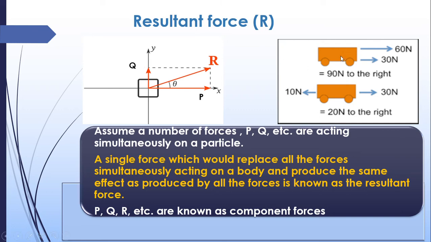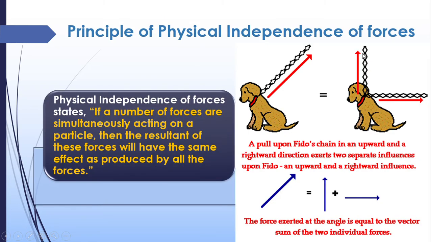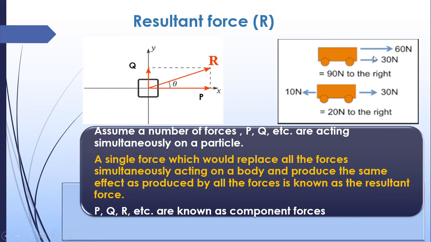Here you can see two examples. This is a truck or a trolley. You can take it as anything. And there are two forces acting on the body: 60 kilonewton along the right and 30 kilonewton along the right. So there are two forces acting in the same direction. Since these two are acting in the same direction, the resultant will be in the same direction, along the right. Now what is the magnitude of the resultant? The resultant will be 60 plus 30, 90 kilonewton to the right. We can say like that.